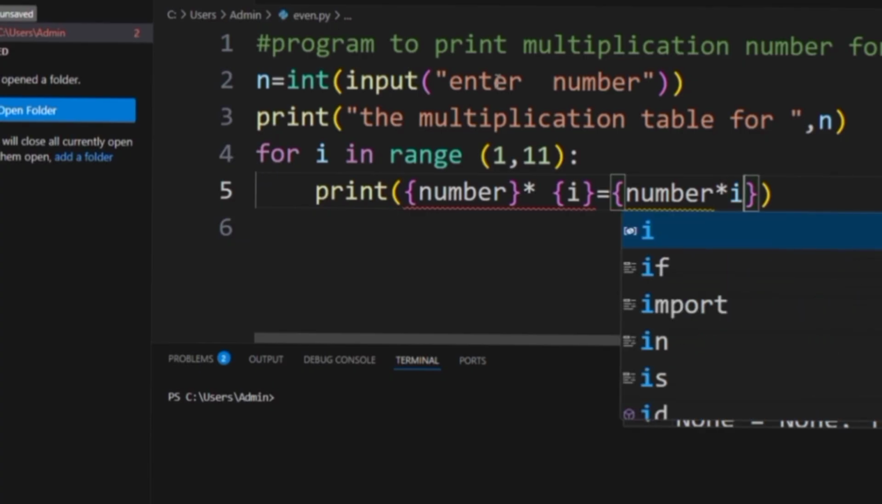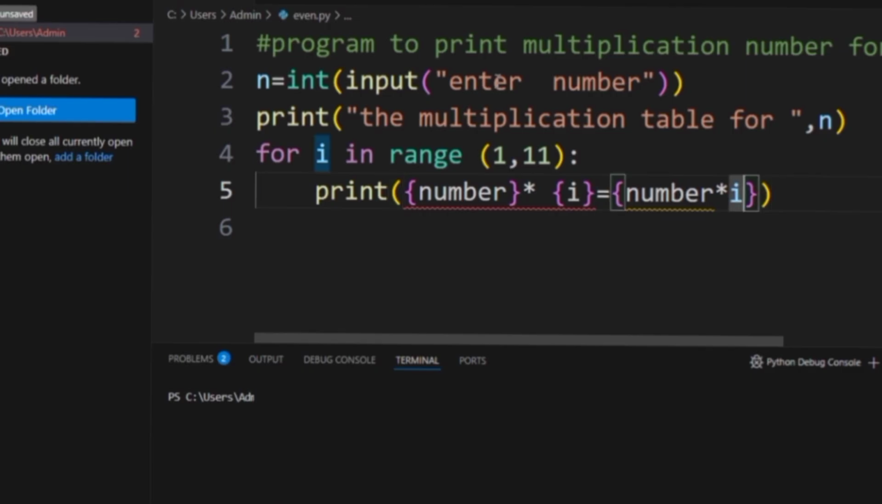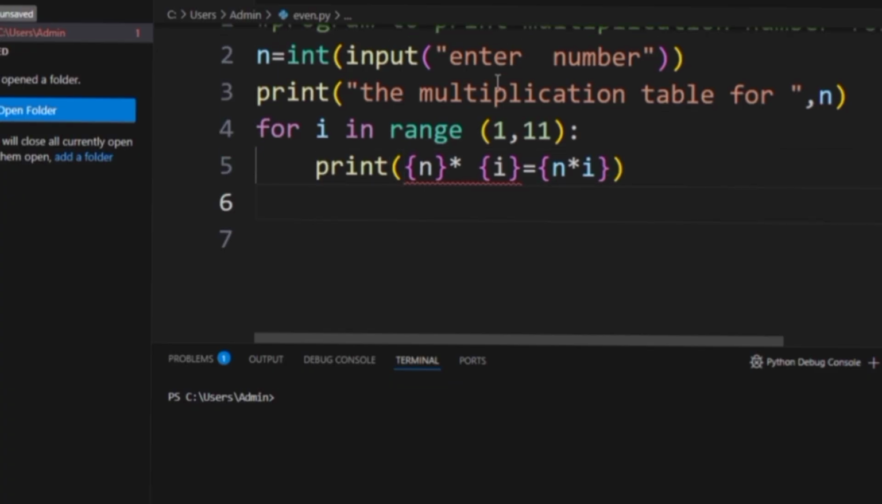So here we have taken the variable as n. Okay, I will modify it again. Instead of number, I will write again n. I'm writing n here because our variable name is n here. So n into i, that equals to n into i. Okay. Now let us execute.